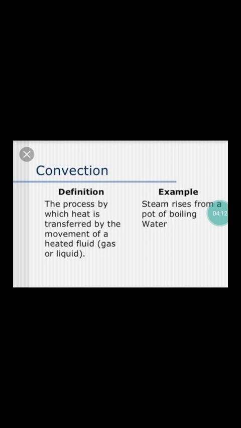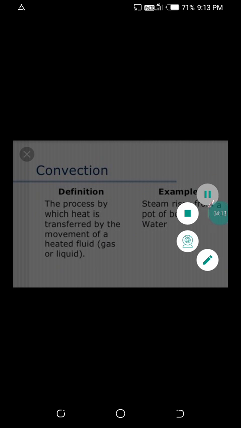Let me show you radiation now. This is radiation, the earth. You can see the earth in the space. The sun is glowing. It is giving radiations in the form of heat and light. The arrow marks in yellow are the radiation coming from the sun to the earth. This is radiation. It happens in vacuum as well as in the presence of air. Here there is vacuum because space is a vacuum.